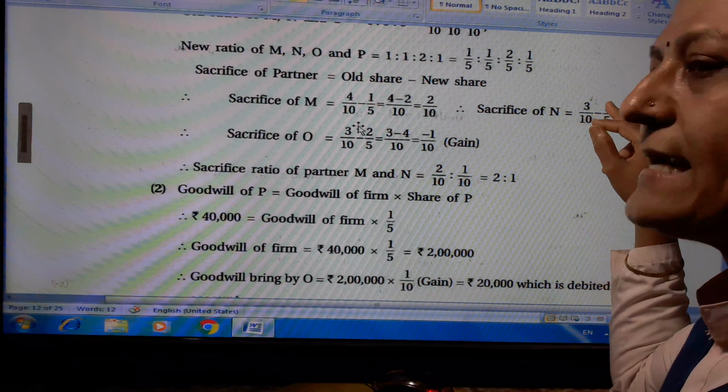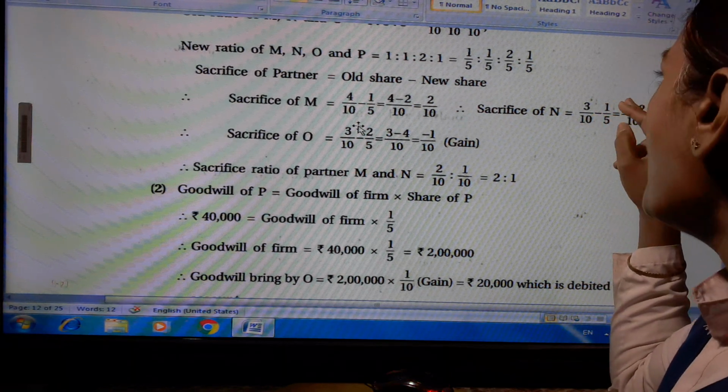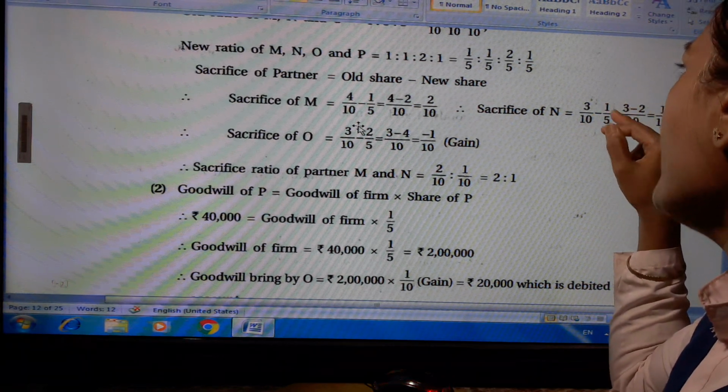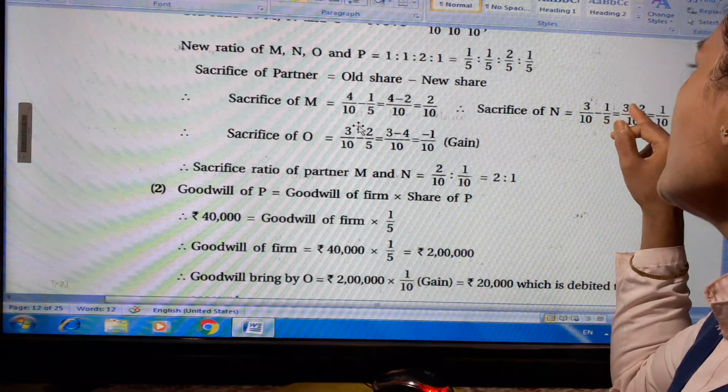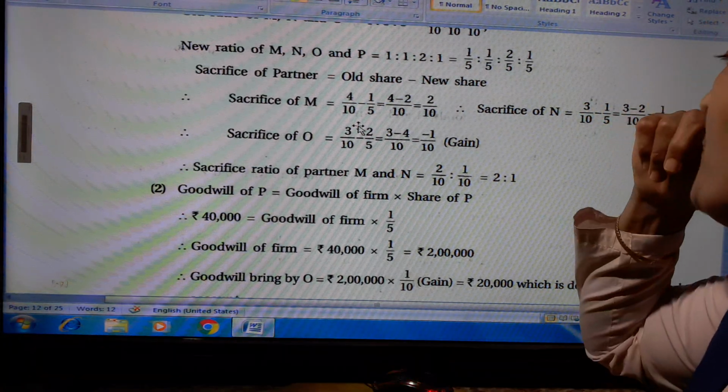Here also, in the second term we make the denominator 10. Multiply by 2 by 2, we get 2 upon 10. 3 minus 2 upon 10 is equal to 1 upon 10.